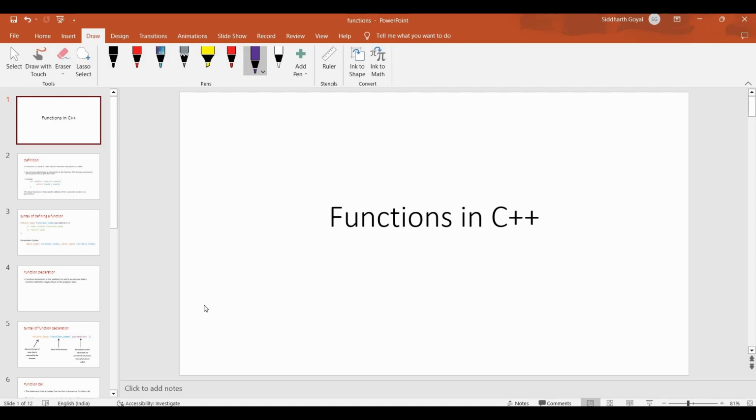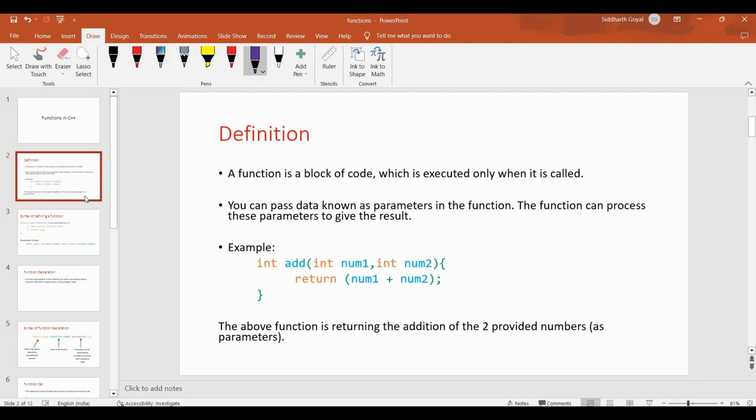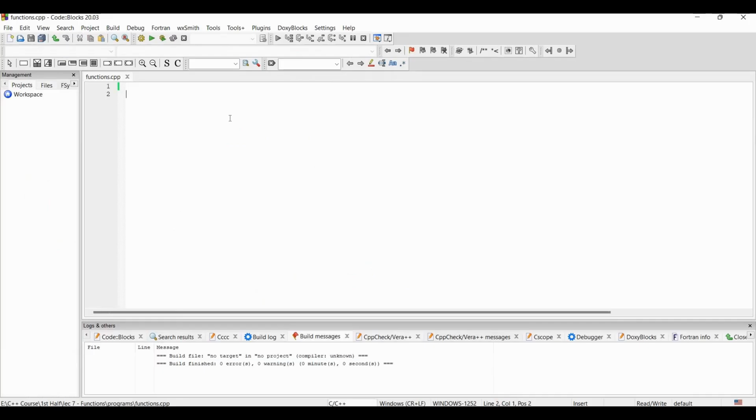Hi everyone. In this lecture, we'll discuss functions. A function is a block of code which is executed only when it is called. Like in C++, in many of the program demonstrations, you may have already seen that I have written int main. Let me zoom it a bit. So this is the main function, right?